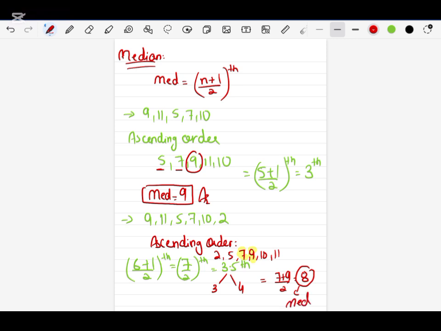I am repeating again. As you see, 7 divided by 2 will give me the 3.5 term. So in ascending order, I don't have any value that is the 3.5 term. So if you get a decimal term in ungrouped data, what you need to do is pick two values. As I got 3.5, you will pick the third and fourth position values, add them and divide by 2, so you will get the median. So I hope median is clear. That's a very simple concept of median.